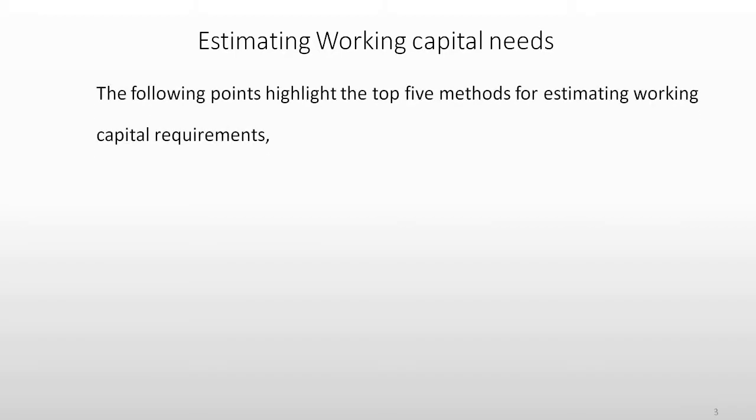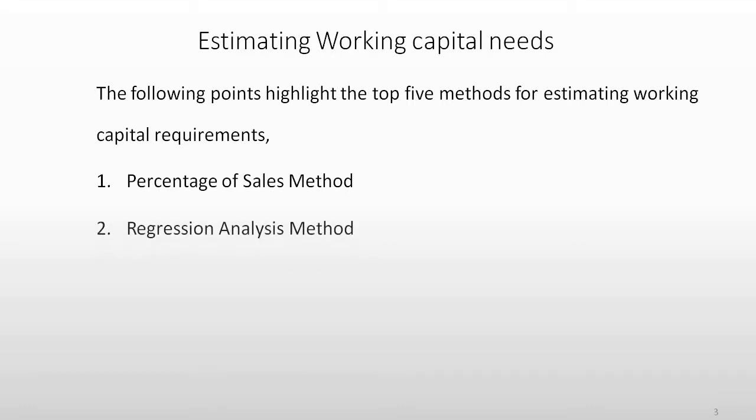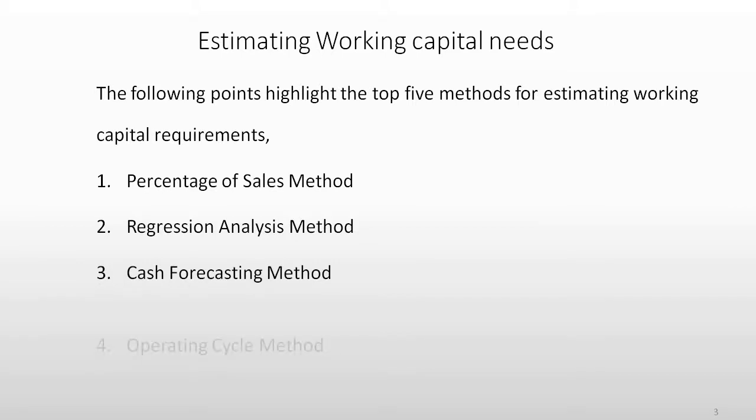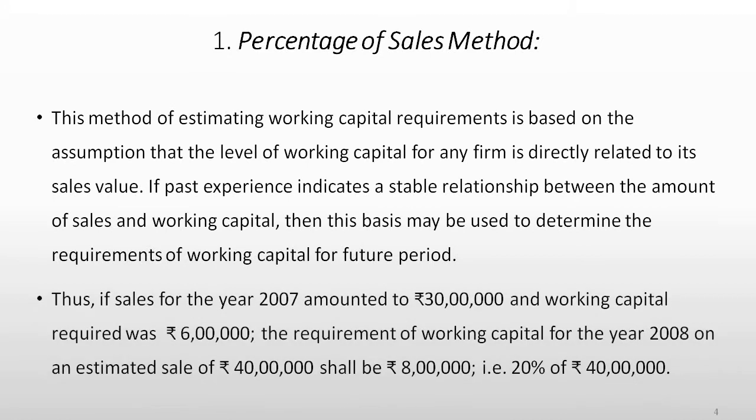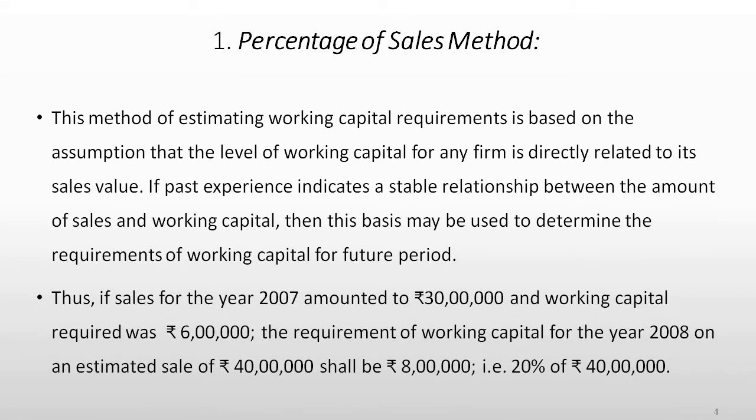The following points highlight the top 5 methods for estimating working capital requirements. First one, percentage of sales method. Second one, regression analysis method. Third one, cash forecasting method. Fourth one, operating cycle method. Fifth one, projected balance sheet method. Now let us discuss first one, percentage of sale method.